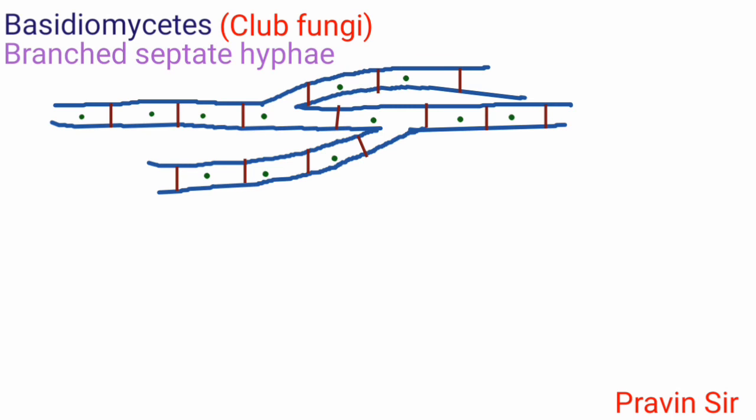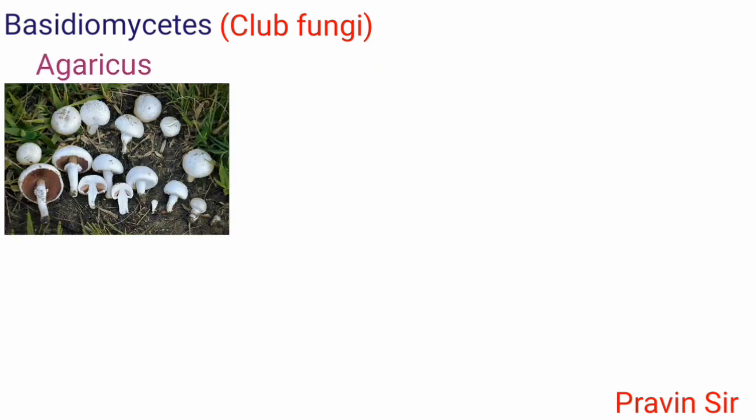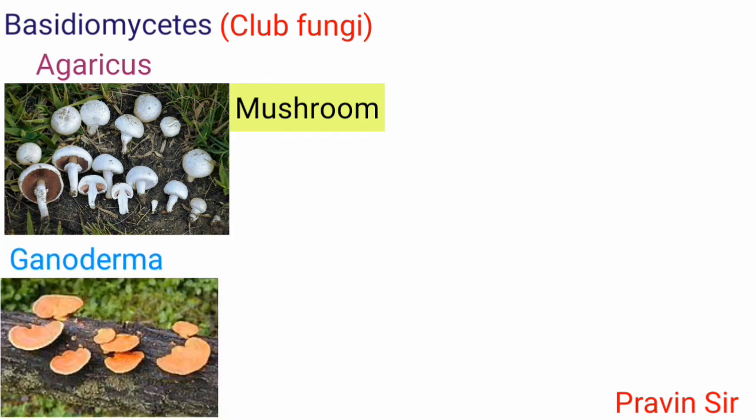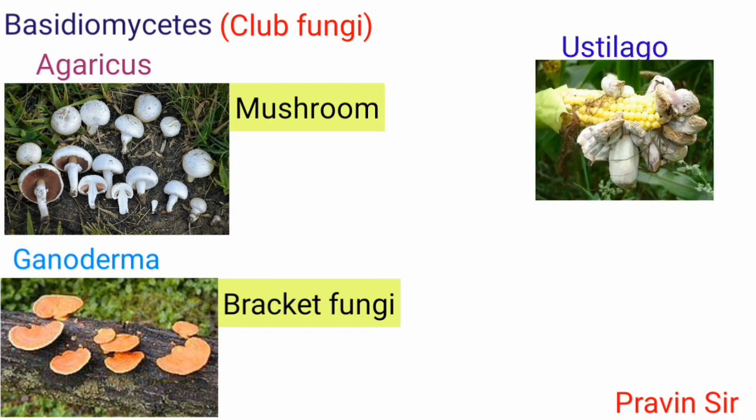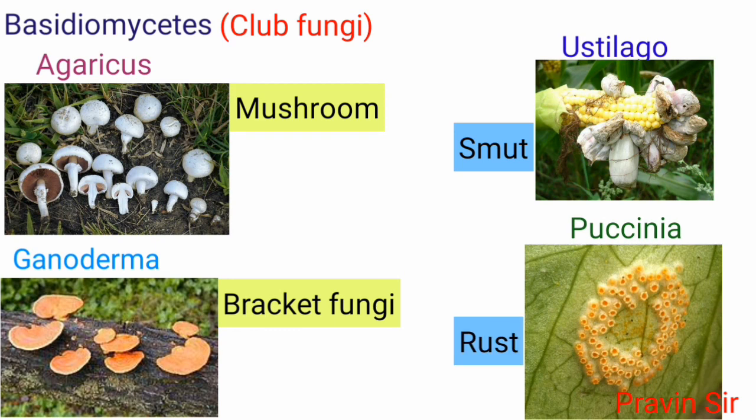Basidiomycetes, commonly called as club fungi, have branched septate hyphae. Example, Agaricus, mushroom, Ganoderma, that is bracket fungi, Ustilago, smut, Puccinia, rust.